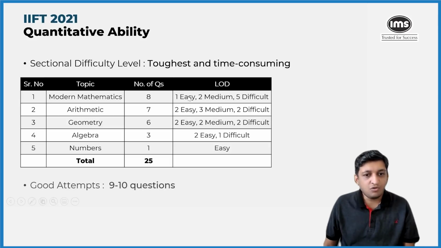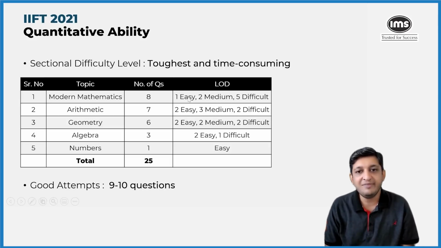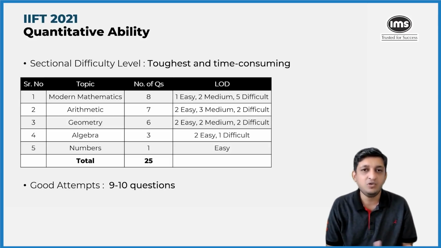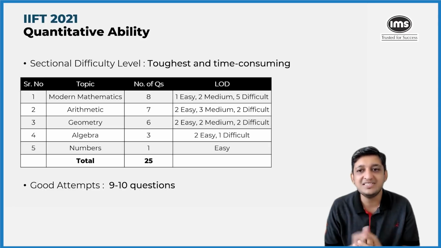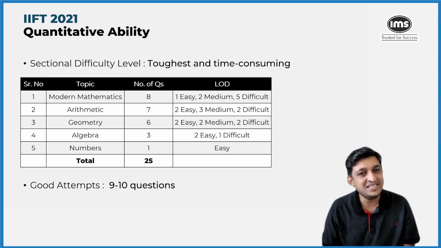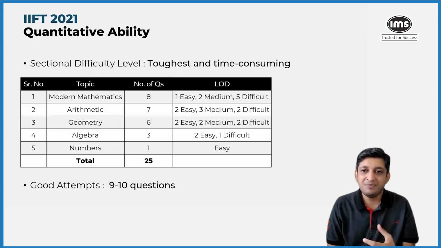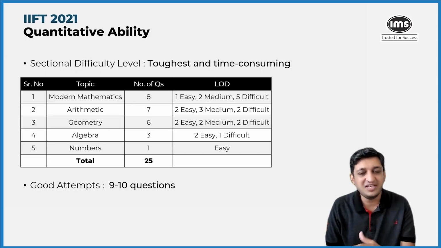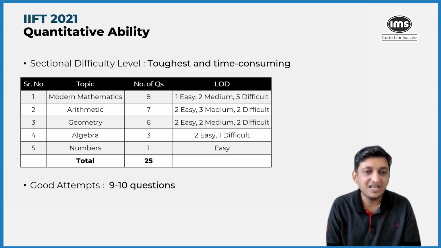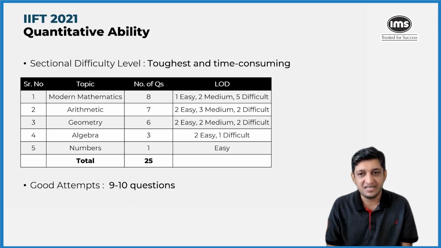If you look at it overall, the number of attempts that you could have made in this particular section was around 9 to 10 questions. But again, there are no 9 questions that I can say can be classified as easy. We have only found 8 questions that we can classify as easy. So people would have to attempt around 2 to 3 moderately difficult questions as well if they wanted to show a good attempt at this particular section.